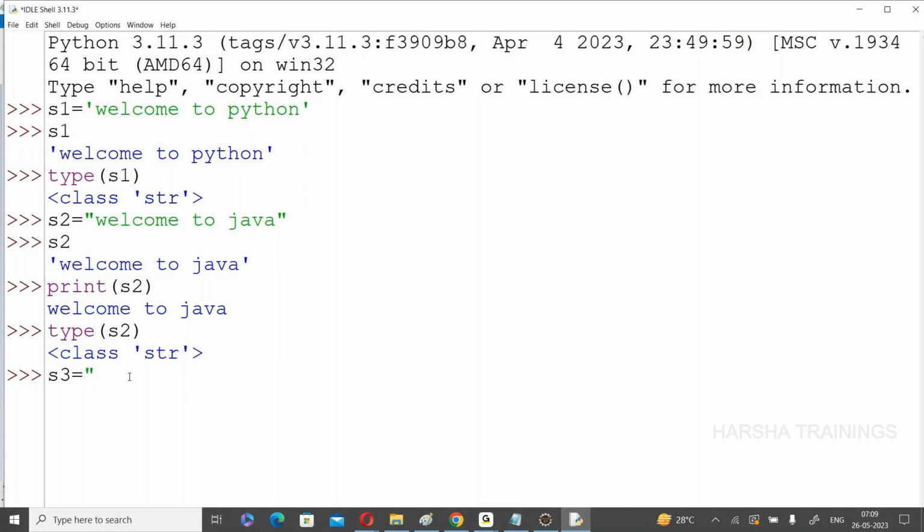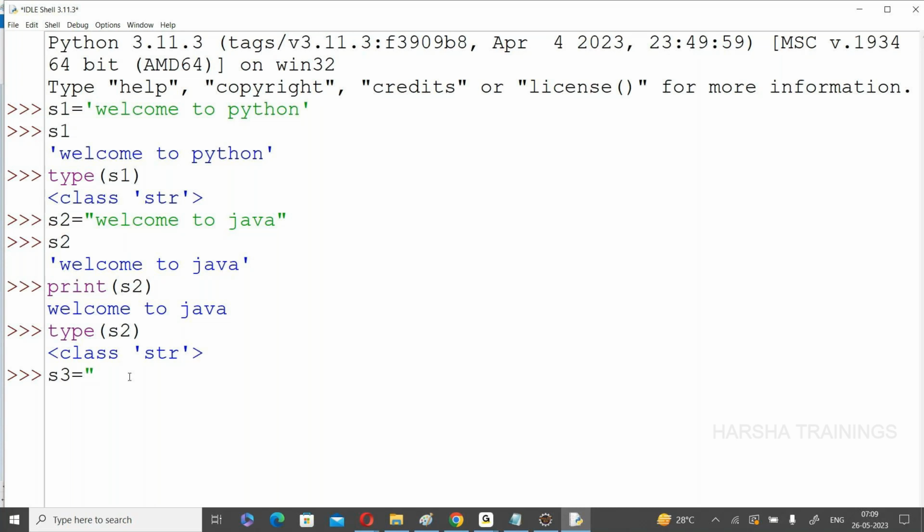You can use any type of quotation. There is not even a 0.0% difference between single and double quotation. At any situation, at any point of time, you can use single quotation or double quotation, not a problem. But the thing you need to remember is if you open with a single quotation, it must be closed with a single quotation. That means opening and closing are the same, but you can take anything.